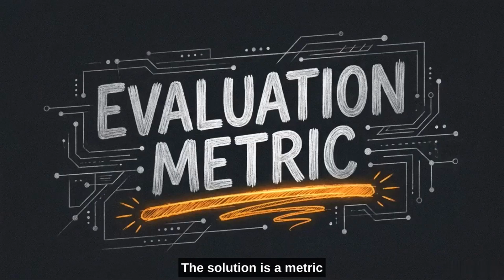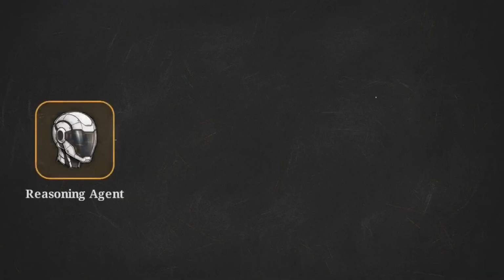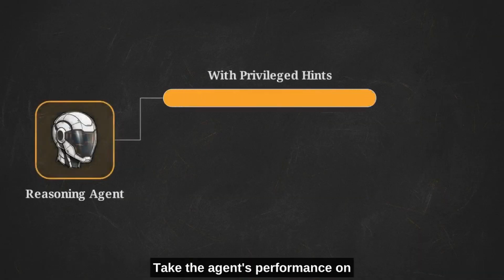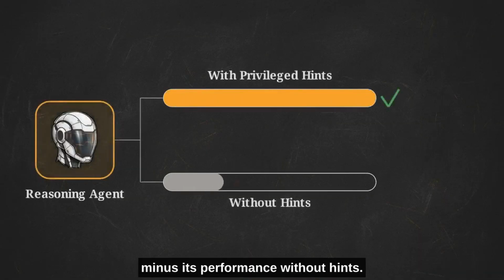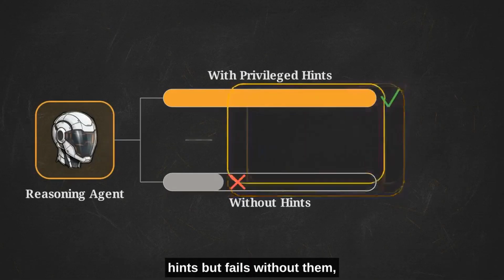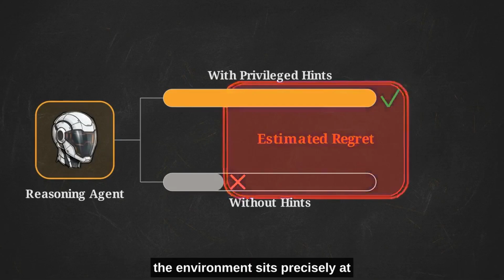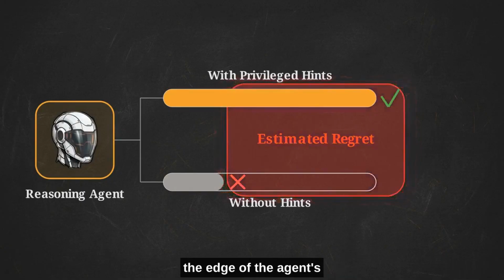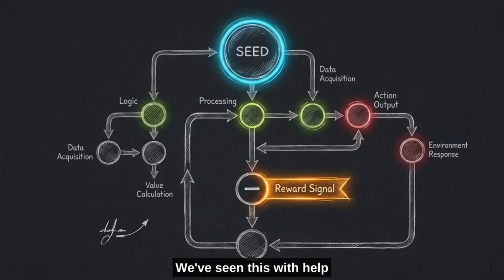The solution is a metric called hint-based regret. The math is straightforward. Take the agent's performance on a task with privileged hints, minus its performance without hints. If it is solvable with hints but fails without them, the environment sits precisely at the edge of the agent's current ability. We've seen this with-help minus without-help trick before in Google's SEED framework to manufacture reward signals.